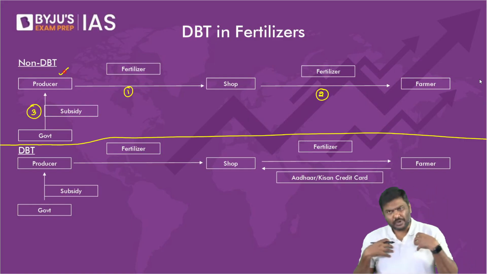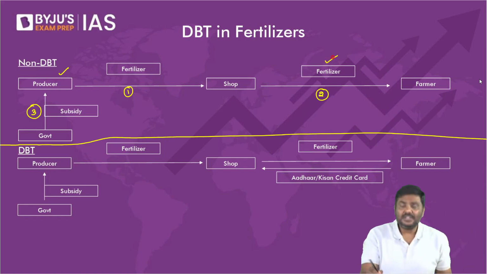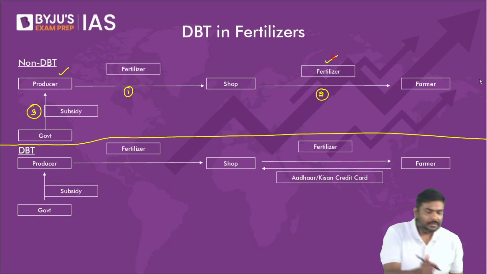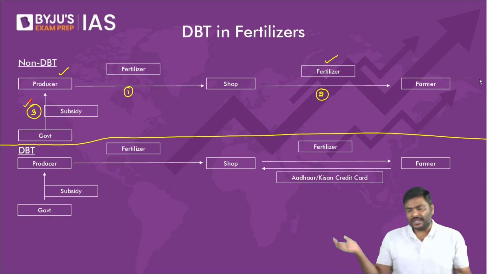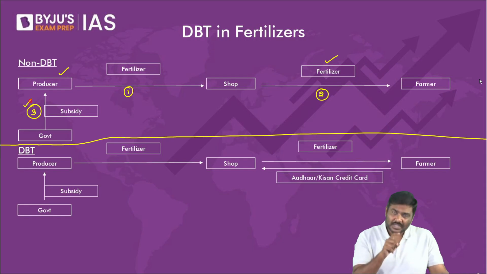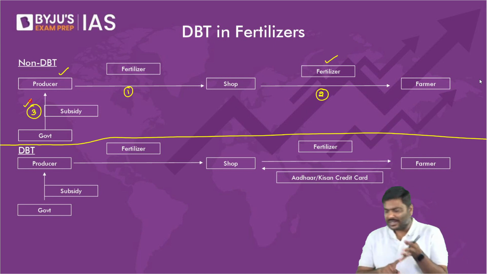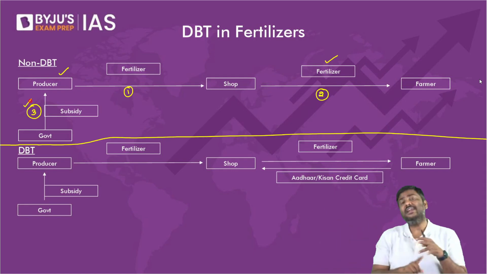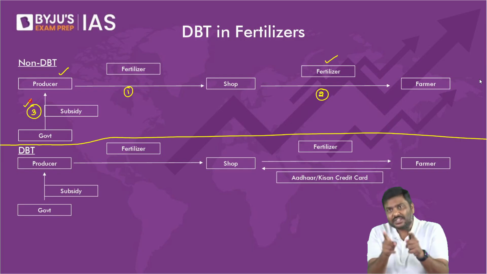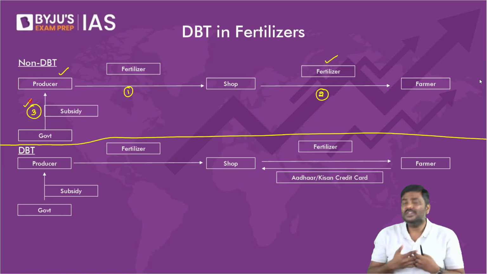I'll repeat the process. Follow the step numbers here. Imagine I'm the producer. I will produce fertilizers and send them to the villages. And when these are sold in the villages to the farmers, I would be getting subsidy from the Government of India. Now look at the process and please tell me, in the non-DBT structure, can the Government of India come to know who the beneficiaries are, and second, ensure that this fertilizer will reach only the farmer? There is no way.